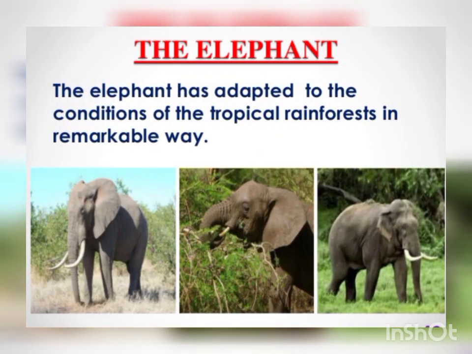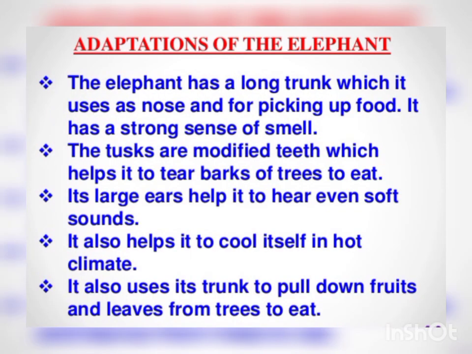The elephant. The elephant has adapted to the conditions of the tropical rainforest in a remarkable way. The elephant has a long trunk which it uses as a nose and for picking up food. It has a strong sense of smell. The tusks are modified teeth which help it to tear the bark of the trees to eat.